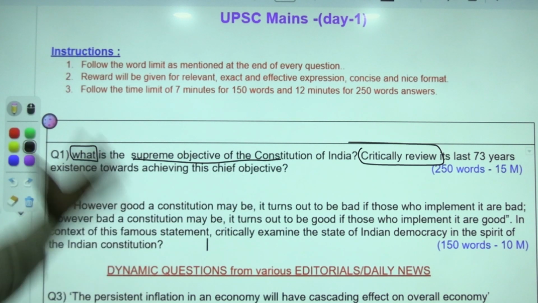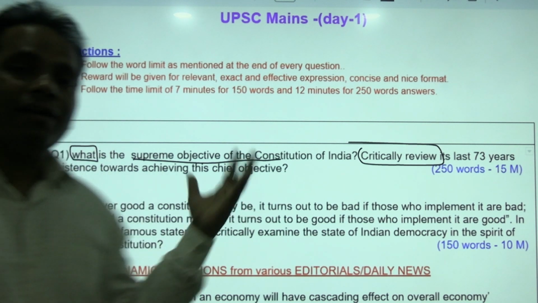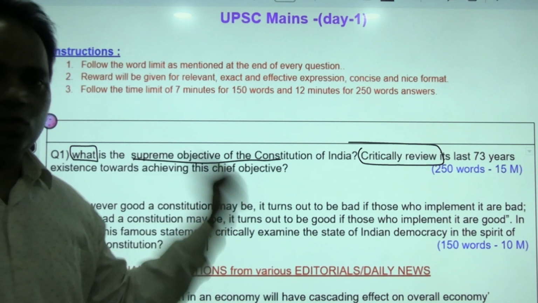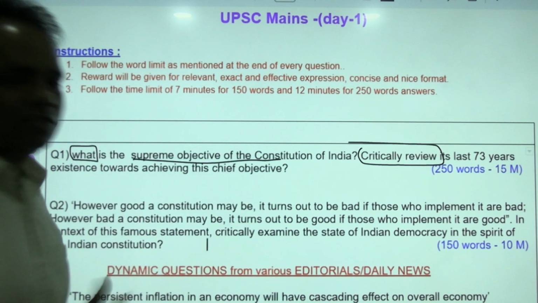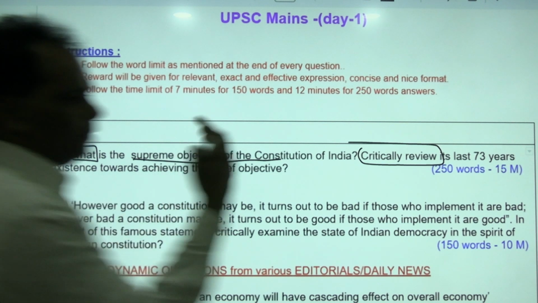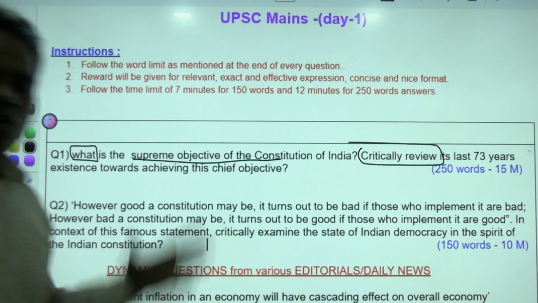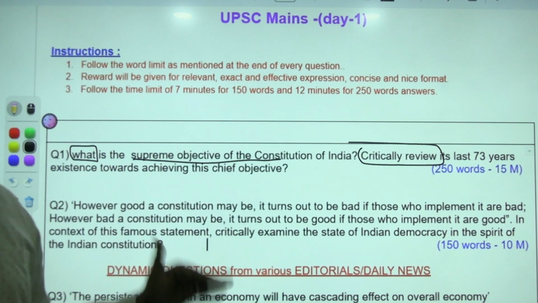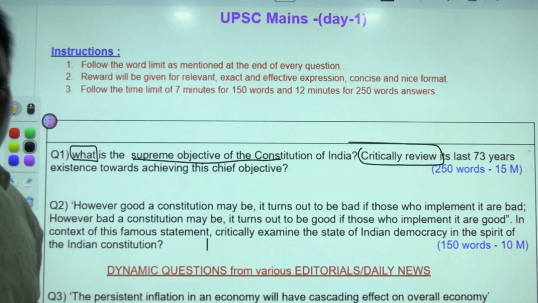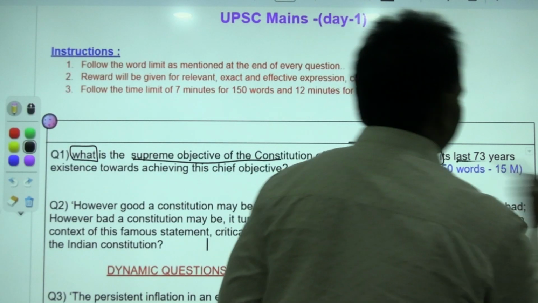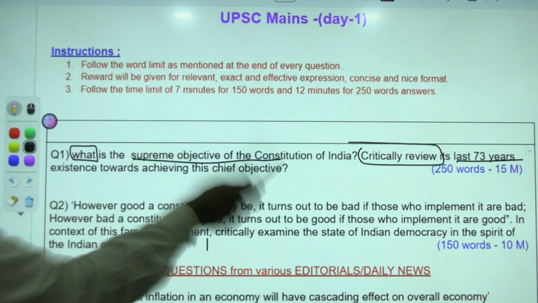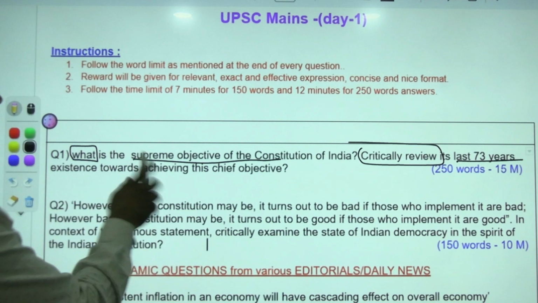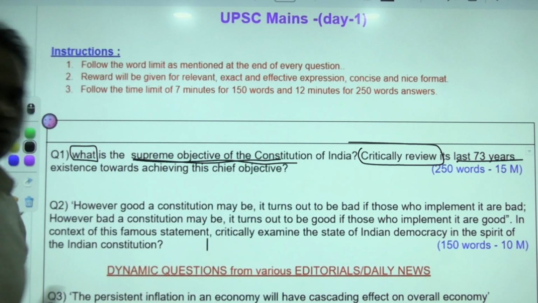This is the question. It's a beautiful question. You should have complete understanding of the Indian Constitution to give an effective answer to this question. We have completed 73 years of the constitutional existence. It came into effect on January 26th, 1950, and now it is 2023, that is 73 years. In these 73 years, to what extent has it achieved its supreme objective?